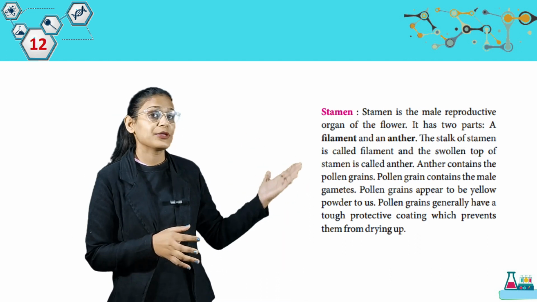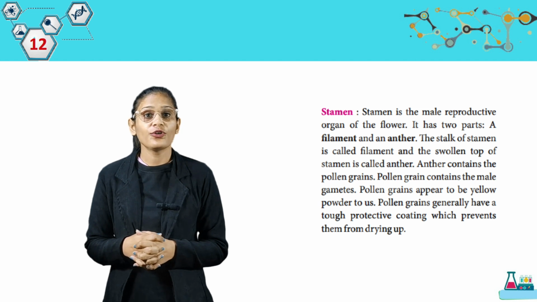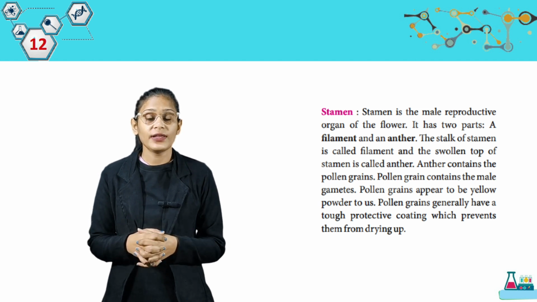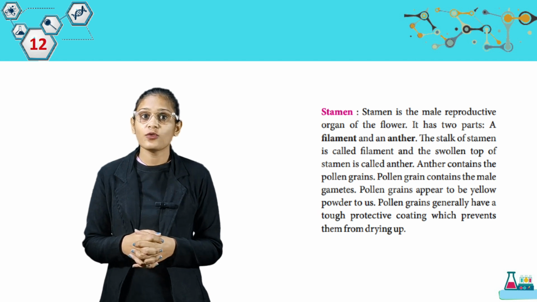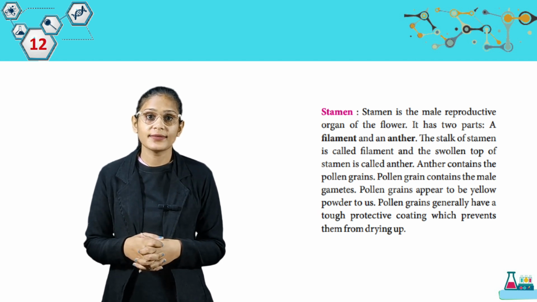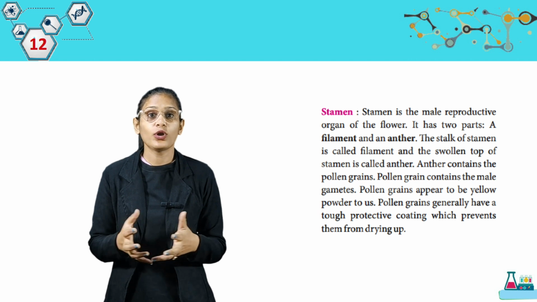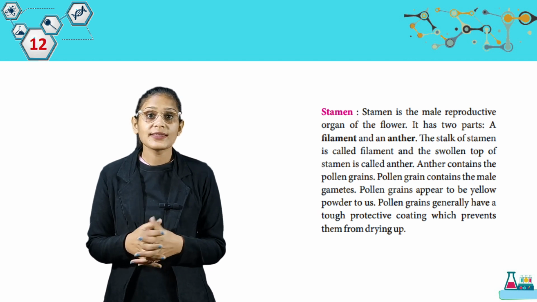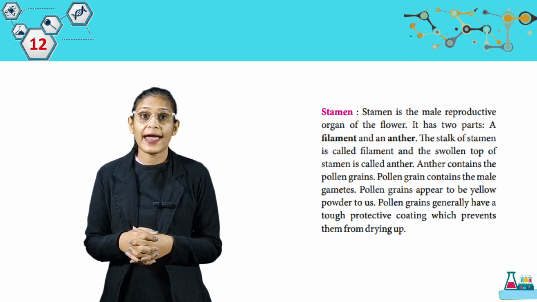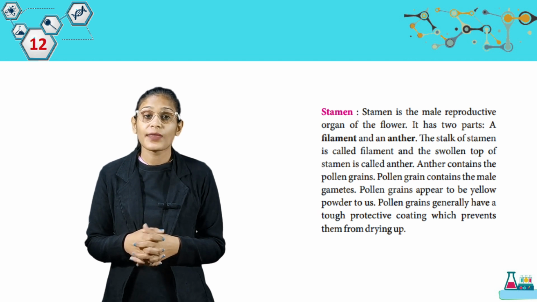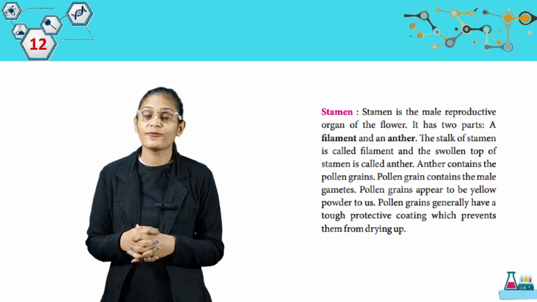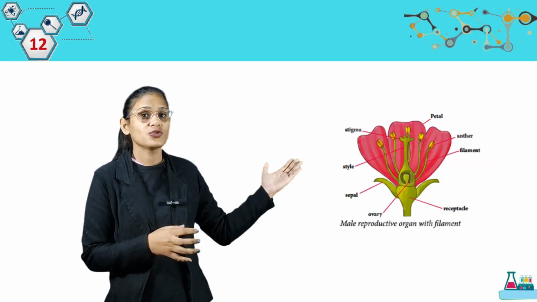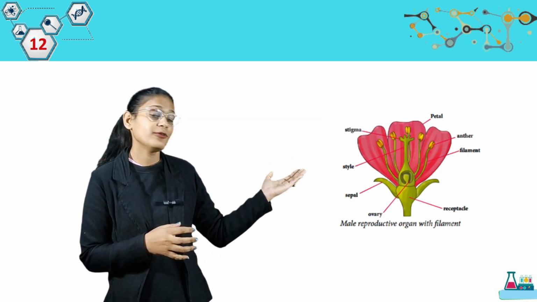Then we have stamen. Stamen is the male reproductive organ of the flower. It has two parts, a filament and an anther. The stalk of a stamen is called filament and the swollen top of a stamen is called anther. Anther contains the pollen grain. Pollen grains contain the male gametes. Pollen grain appear to be yellow powder to us. Pollen grains generally have a tough protective coating which prevents them from drying up. Look at this picture, students. Male reproductive organ with filament.